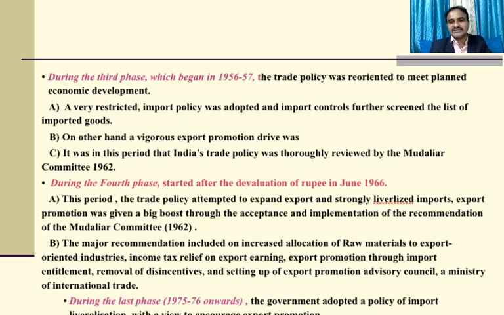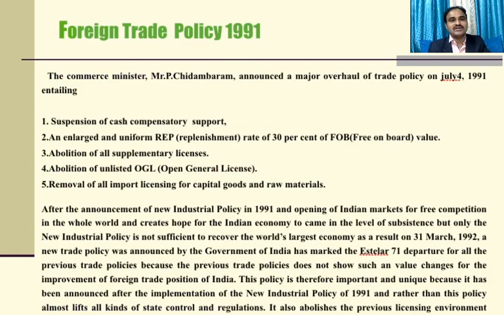During the last phase, 1975-76 onwards, the government adopted a policy of import liberalization with a view to encourage import promotion. First, we have to discuss the most important policy, foreign trade policy 1991. So, the Commerce Minister, Mr.